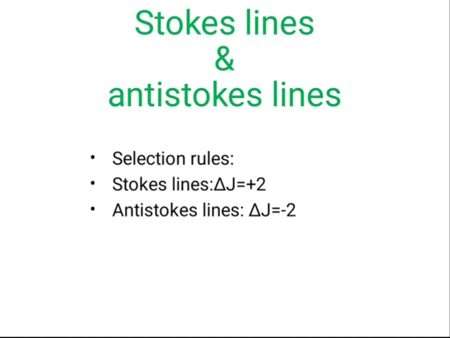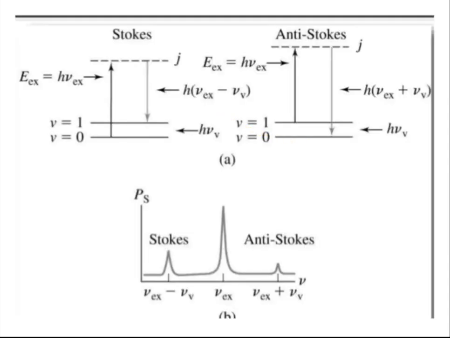our selection rules for Raman spectroscopy are different from those of microwave spectroscopy. For microwave spectroscopy, the selection rule is delta J is equal to plus or minus 1, but for Raman spectroscopy, the selection rule is delta J is equal to plus or minus 2. For the Stokes lines, the selection rule is delta J is equal to plus 2, and for the anti-Stokes lines delta J is equal to minus 2. So 0 to 2. Here V is equal to 0, V is equal to 1 and V is equal to 2.